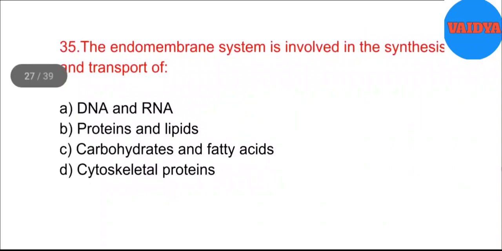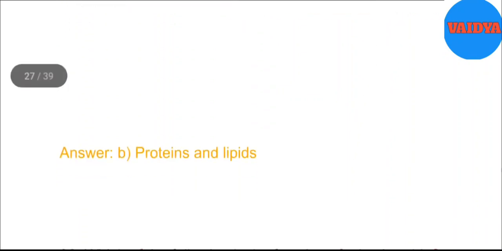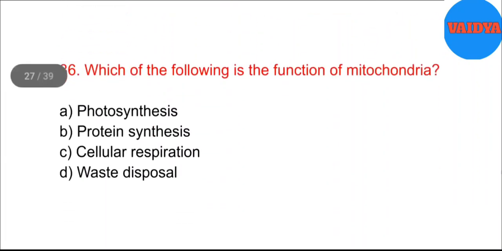35. The endomembrane system is involved in the synthesis and transport of A. DNA and RNA. B. Proteins and lipids. C. Carbohydrates and fatty acids. D. Cytoskeletal proteins. Answer. B. Proteins and lipids.